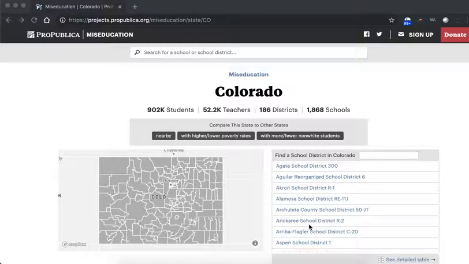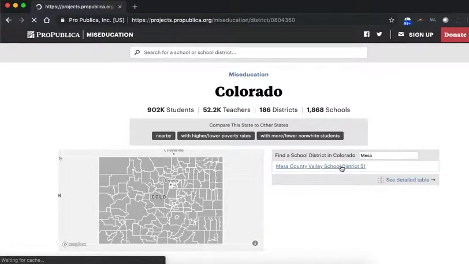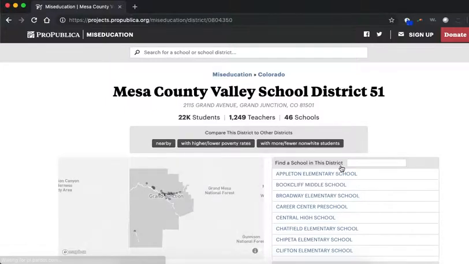We'd like you to look at the Colorado data, which is where you'll land automatically when you're on the page, but we'd also like you to look at your school district data. I'm not going to walk through Colorado because I'd like you to make your own conclusions, but let's maybe look at the Mesa County Valley School District 51, which Grand Junction is the major school, as the major town in that school district. So here's how you can look at the report.